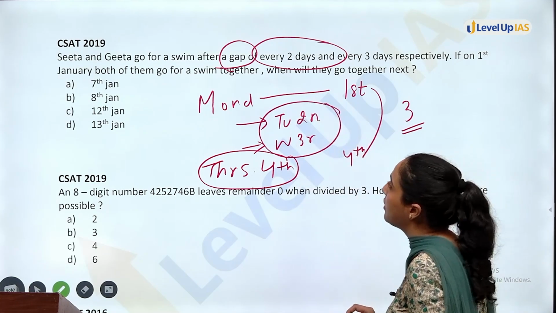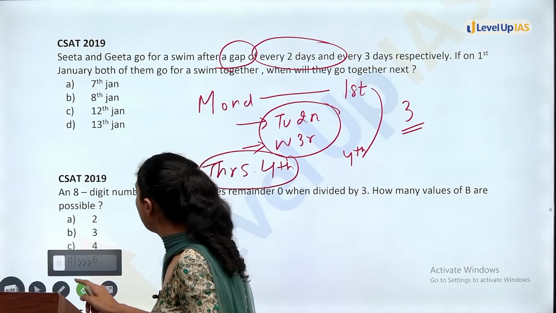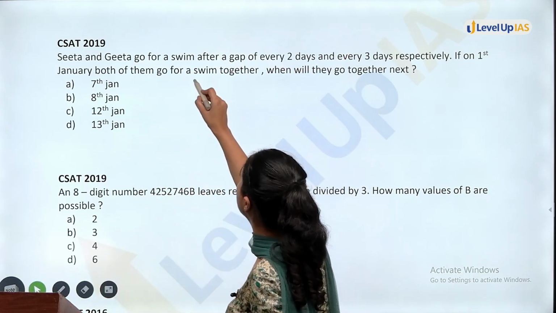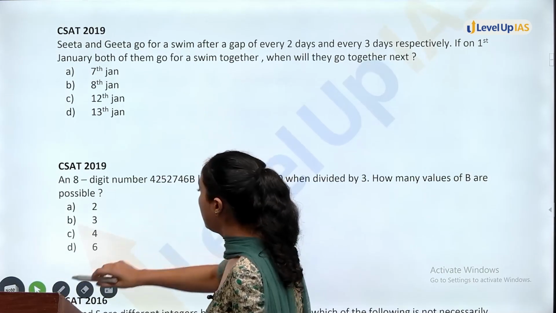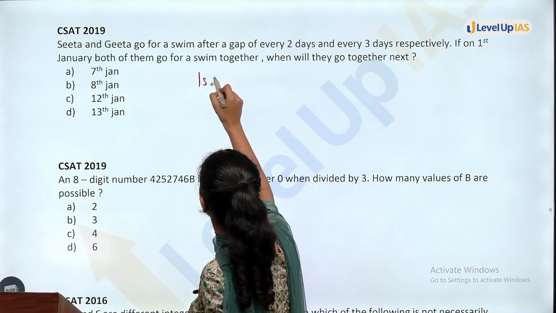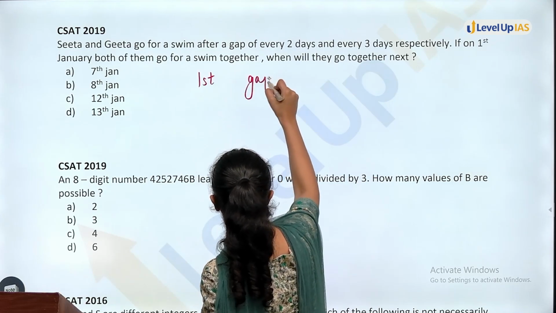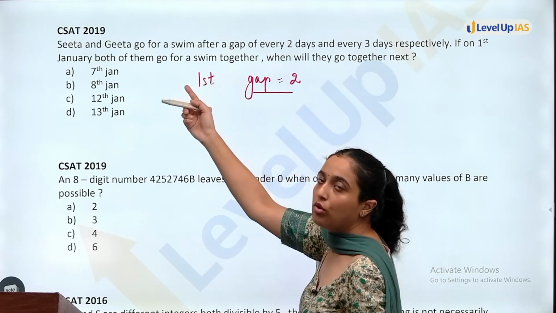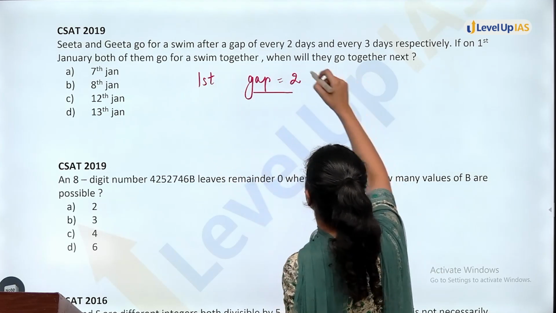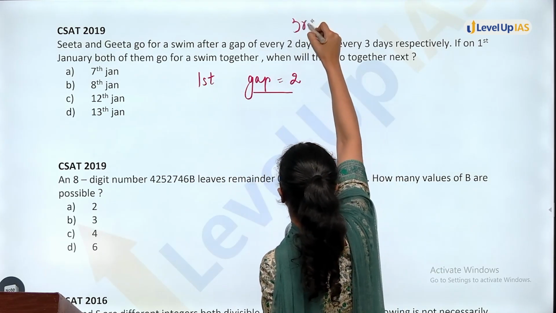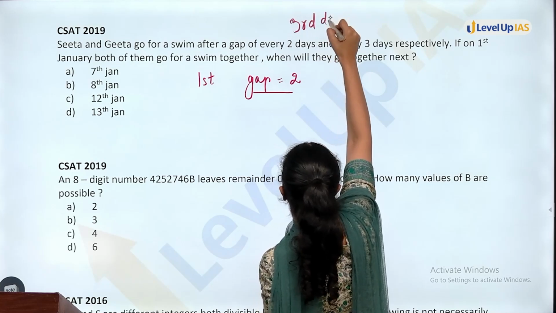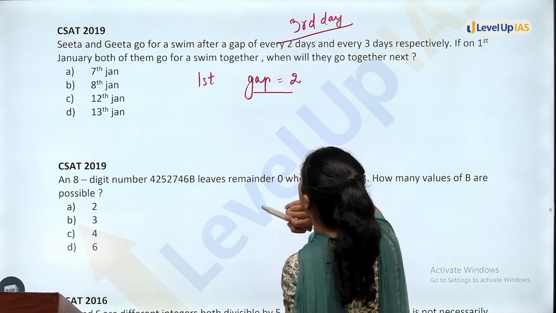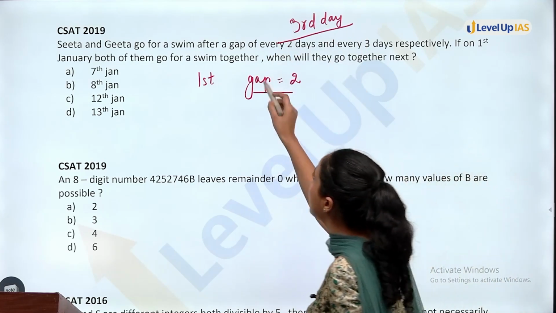Similar thing is here. If they both go for a swim on 1st, there is a gap of 2 days. Then when will Sita go? Sita will go again on the 3rd day. It is not directly given, but you have to see that the gap is given, the day is not given.